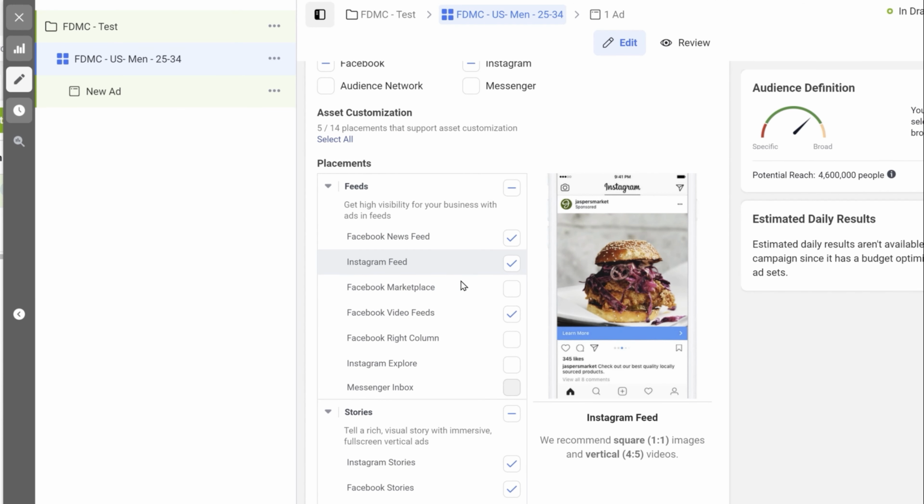Then optimization and delivery. There are multiple options. You can go for landing page views, link clicks, or impressions and daily unique reach. In this case, Facebook will deliver your ads to people who are more likely to click on the ads.